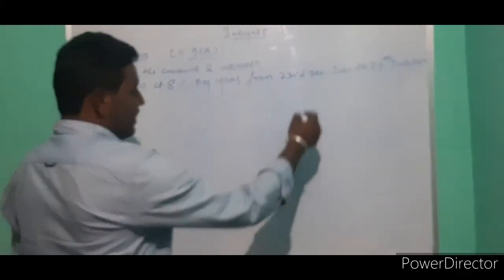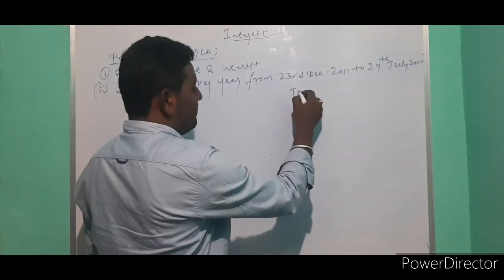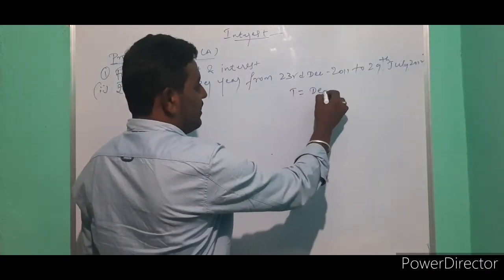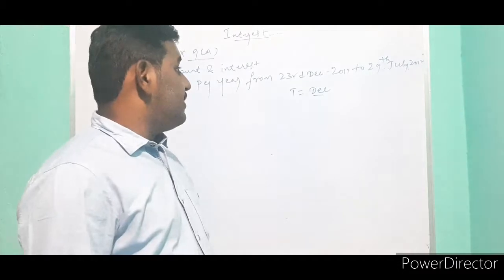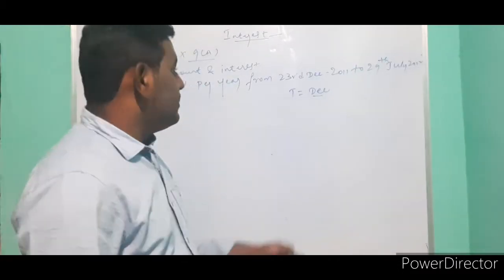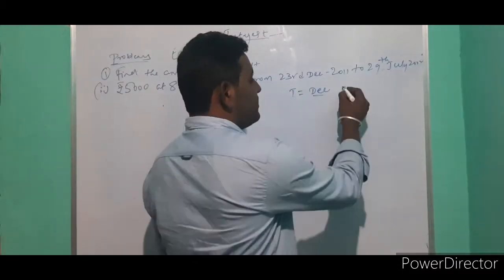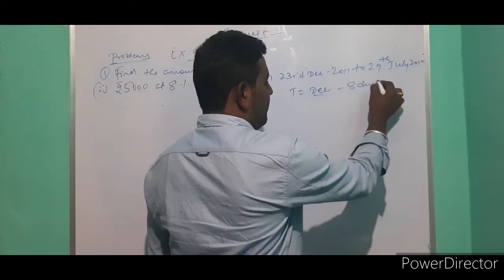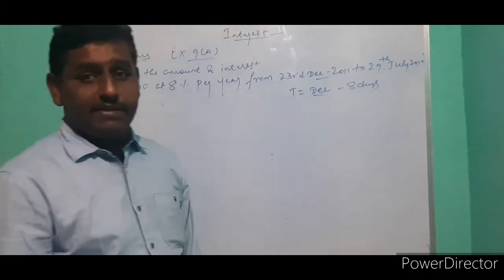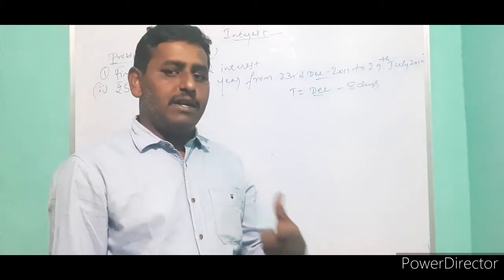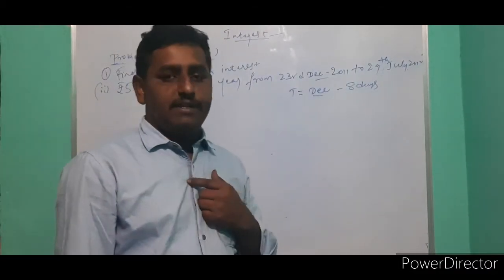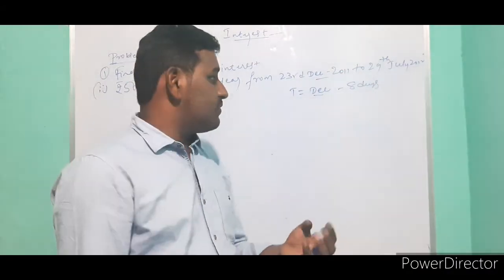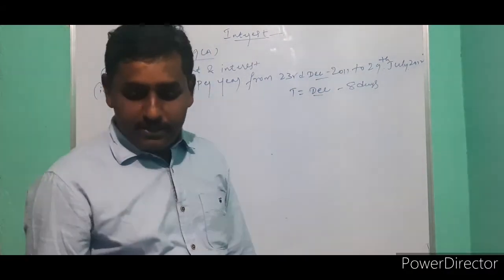So first you have to calculate the number of days, the time. December 23rd: how many days are there in December? 31. So from 23rd, 8 days are remaining in December 2011. Normally December has 31 days; from 23rd December, 23rd, 24 up to 31, means 8 days.